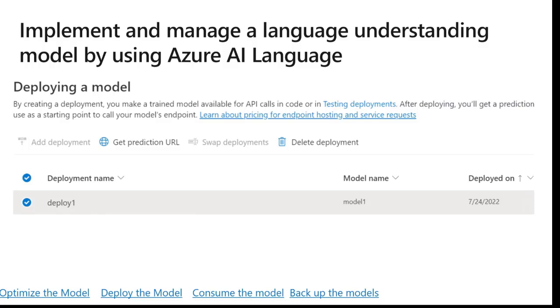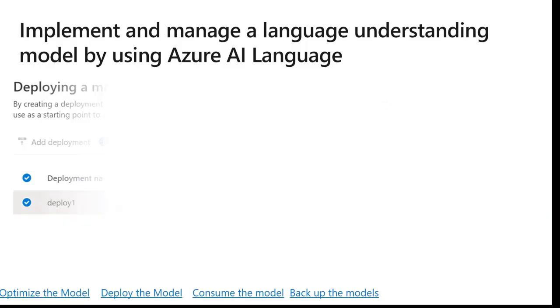After the deployment job is completed successfully, select the deployment you want to use from the top menu and select Get Prediction URL. After the deployment is added successfully, you can query the deployment for intent and entities predictions from your utterances based on the model you assign to the deployment. You can query the deployment programmatically, guess how, through APIs, the Prediction API in particular, or through the client libraries like the SDKs.